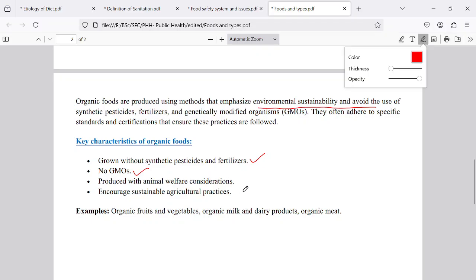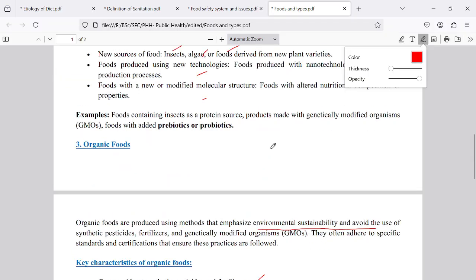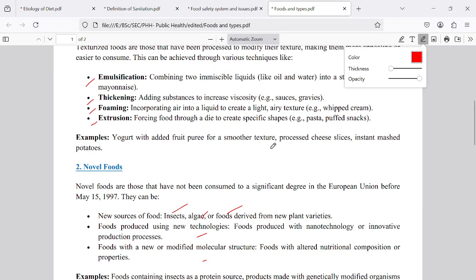Organic food is produced with animal welfare considerations. Dung and some other biofertilizers and biopesticides have to be used to control the pests and to provide nutrients to the crops, but not chemicals. Encourage sustainable agricultural practice, but not damaging agricultural practice. Those are the key considerations in the organic production of food material.